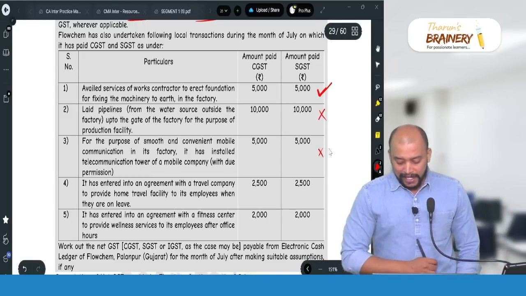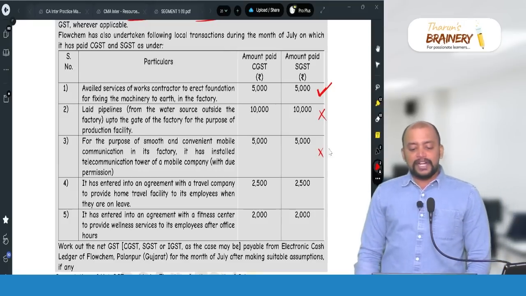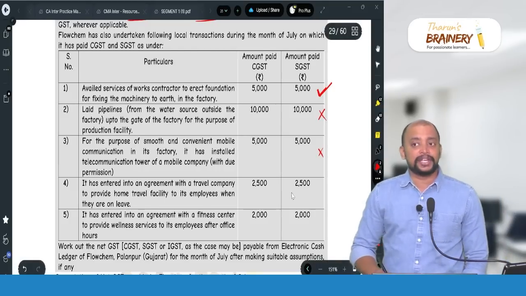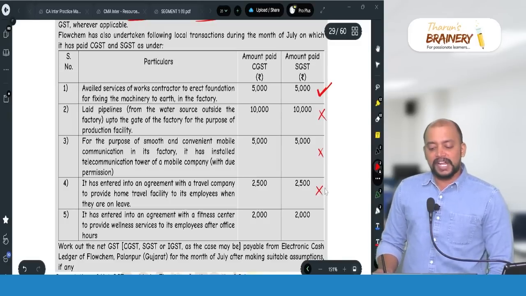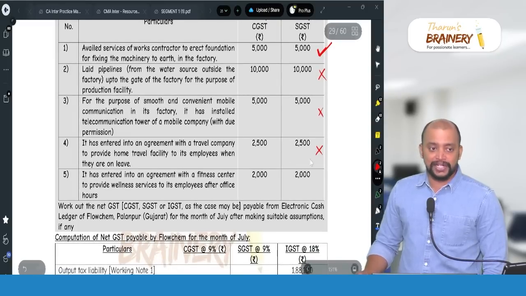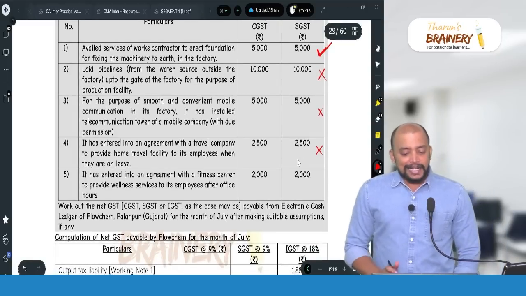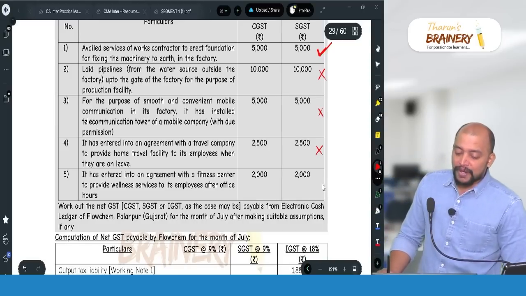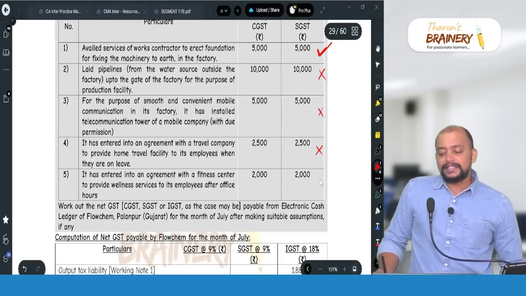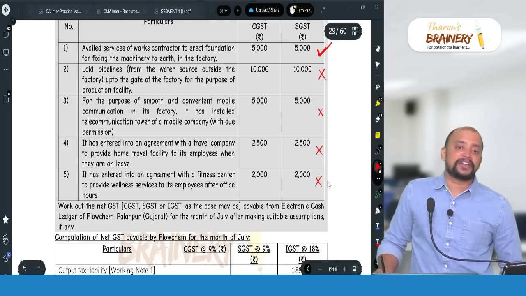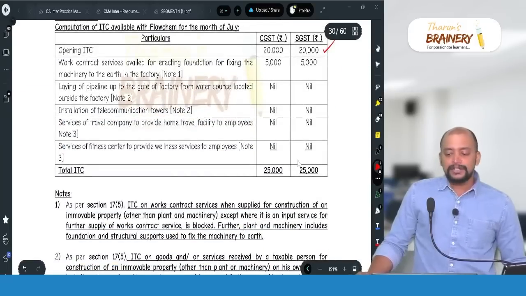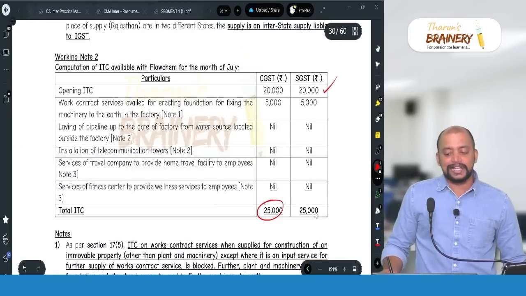It has entered into agreement with a travel company to provide home travel facility to its employees on vacation. Is it under a statutory obligation? No. So home travel or leave travel concession, travel benefits extended to employees on vacation, ITC not available. It has entered into an agreement with a fitness center to provide wellness service to its employees after office hours. This is also not under statutory obligation. Membership of a club, health and fitness center, ITC not available. Only 5,000 and 5,000. So CGST, SGST, 25,000 is the ITC.